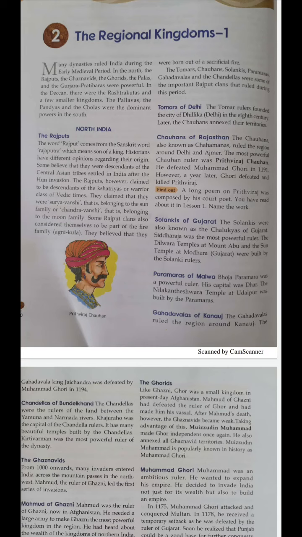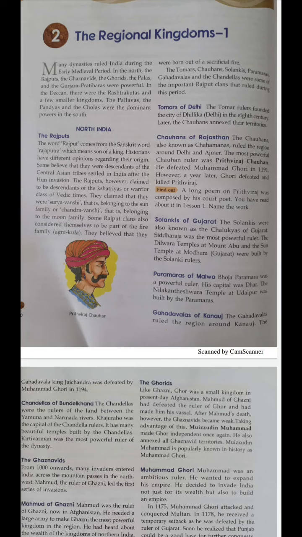Now let's see North India. Here we will start with the Rajputs. The word Rajput was derived from the Sanskrit word Rajputra, which means son of a king. Children, when we talk about history, we get many historians, and every historian has their own views and opinion.